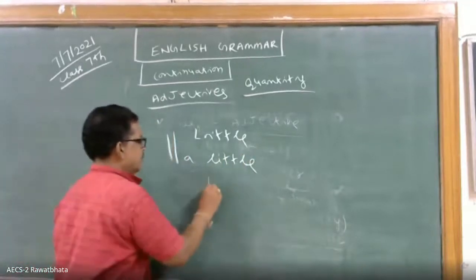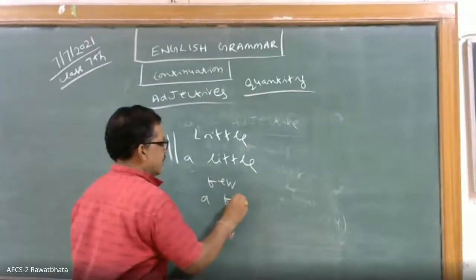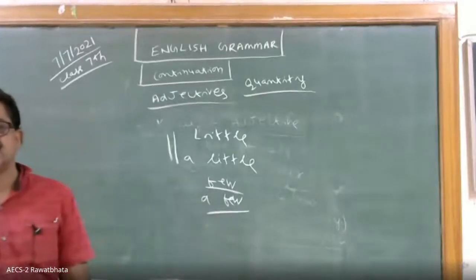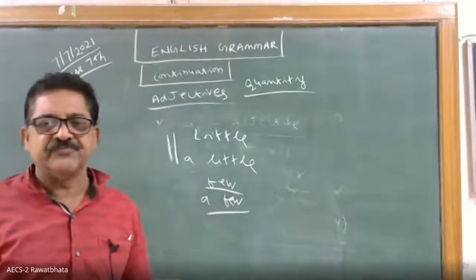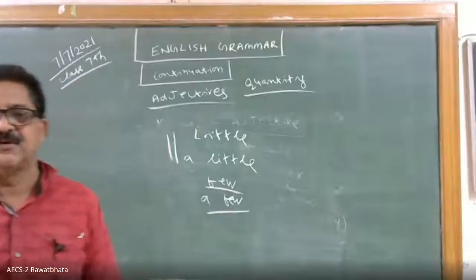Few, a few. See, who can tell? Few means, what do you mean by few? There are few children in the class.